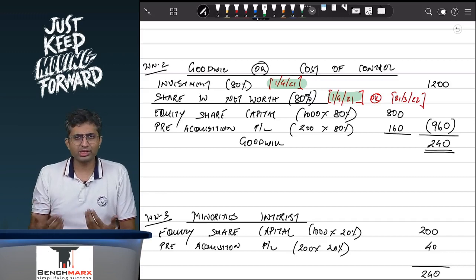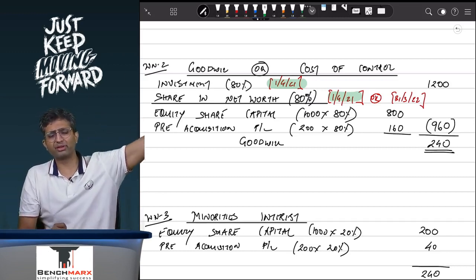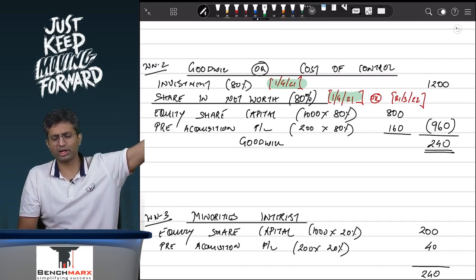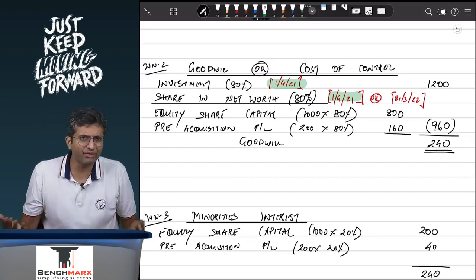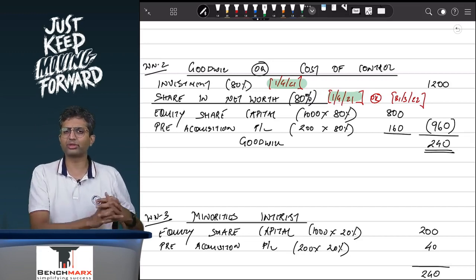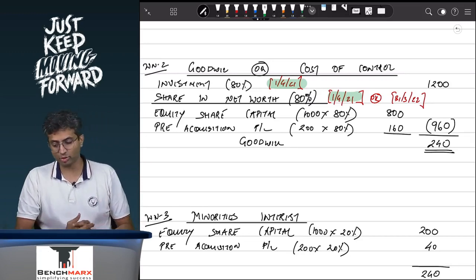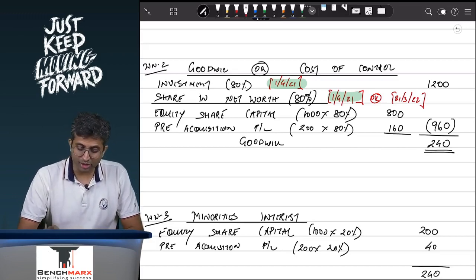Now if I have to consider the goodwill, I will compare the investment that Tata made in 2007 against the net worth of JLR, Jaguar and Land Rover in 2007. Today we might be sitting in 2022. However, Tata had acquired a controlling stake in 2007. We will compare it with the net worth in 2007.